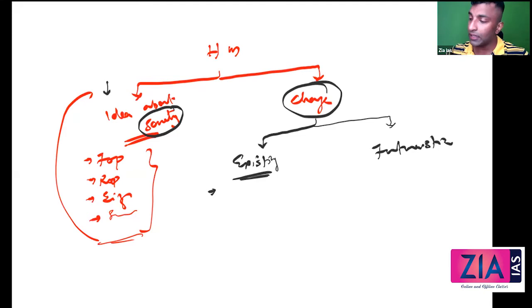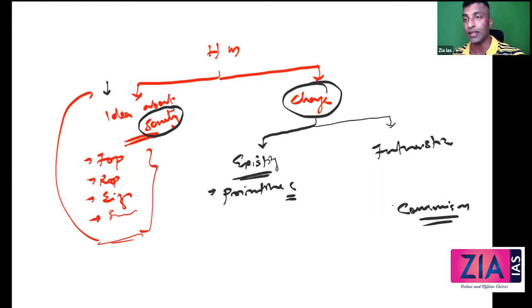So existing society, the first one is primitive communism. I'm not writing completely. So here you can see the term communism. Communism means everybody is equal. That's what communism is. And it is going to end in the same. Here, futuristic society also, Marx is talking about it will again end in communist society. So from where we started, we end there, where everybody will be equal. But this communism and this communism will be different.